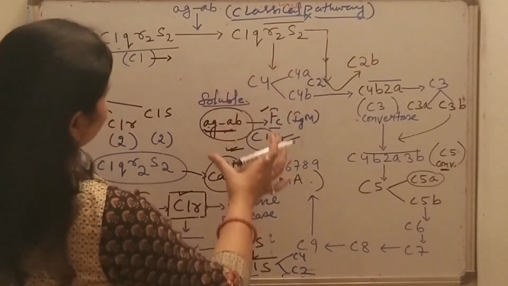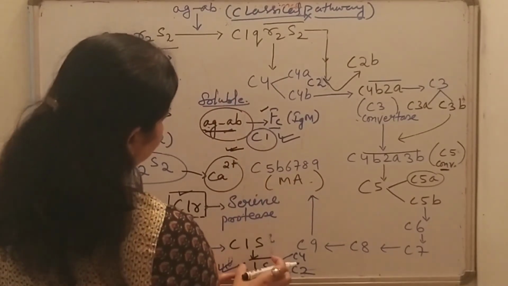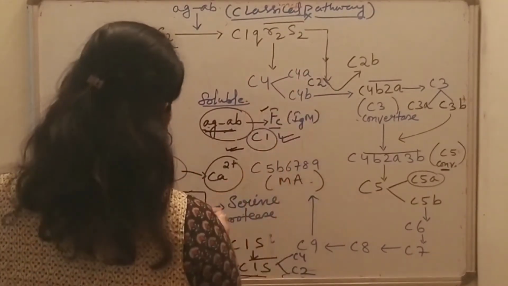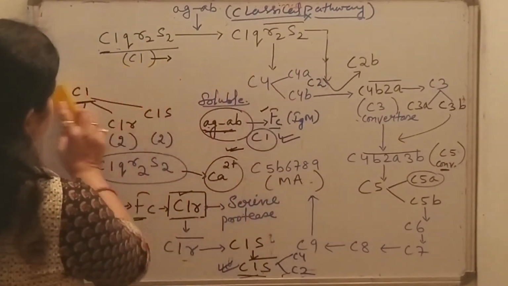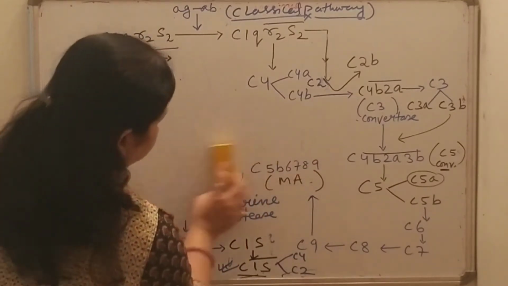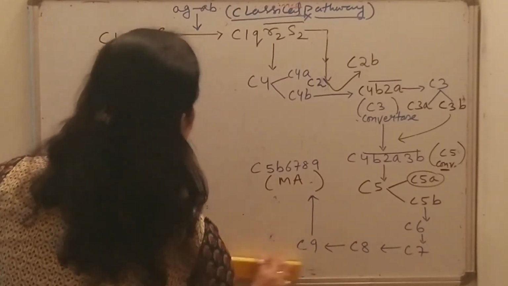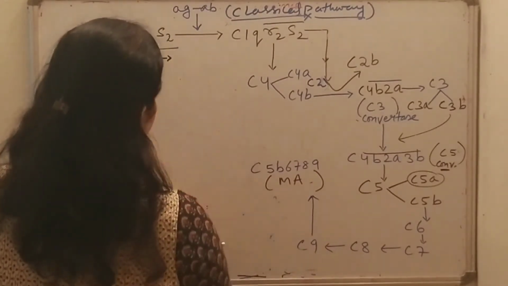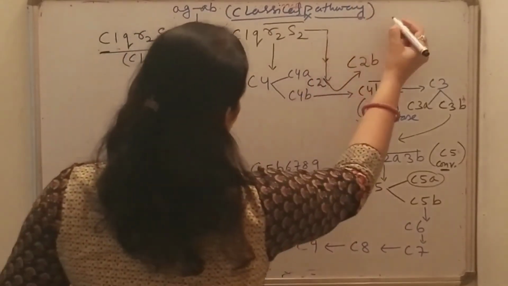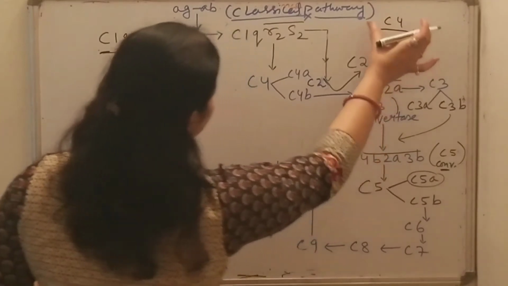So we will see how. Here we have seen that this C1s enzyme has two substrates, C2 and C4. So what happens after that, when C4 becomes activated, when it is cleaved enzymatically.